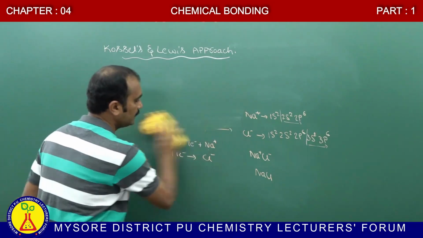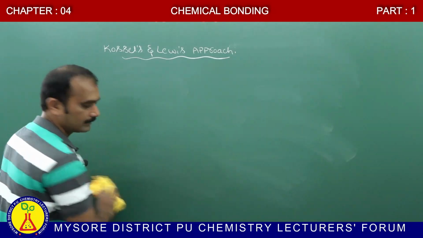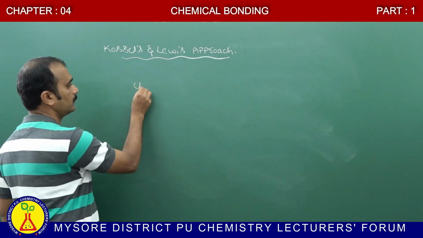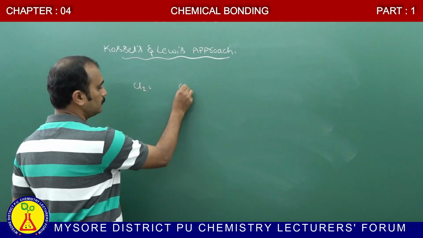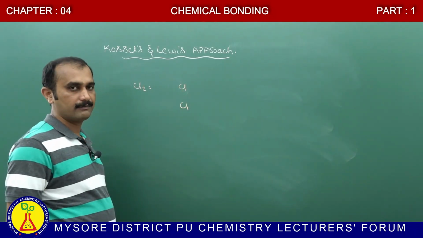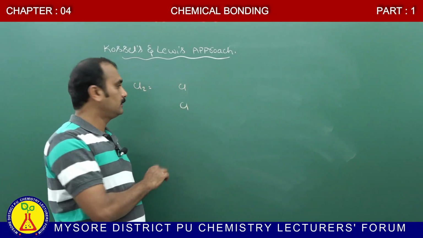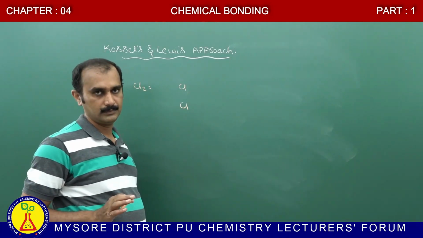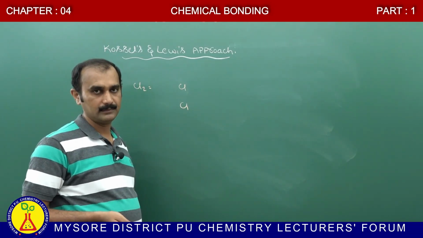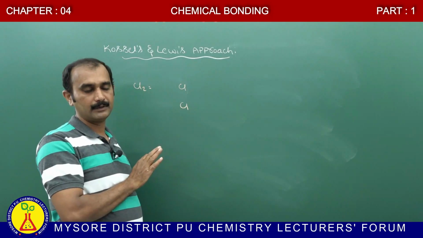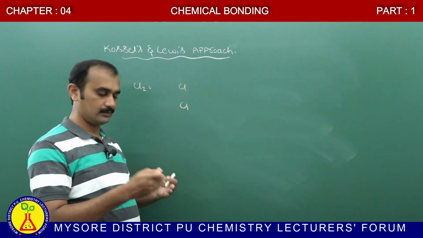Next, consider the formation of the chlorine molecule. In the chlorine molecule, what happened? This chlorine molecule is formed by 2 chlorine atoms. Both the chlorine atoms mutually share the electron in order to attain stability. In this chlorine molecule, both the chlorine atoms can easily share the electron between the 2 atoms.